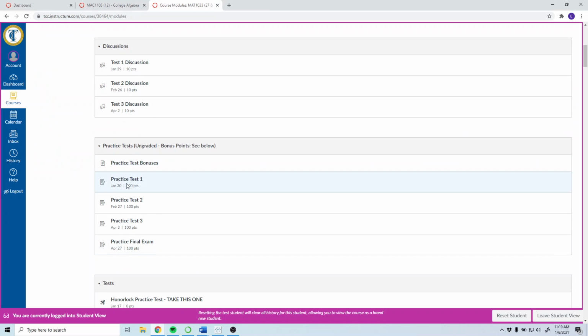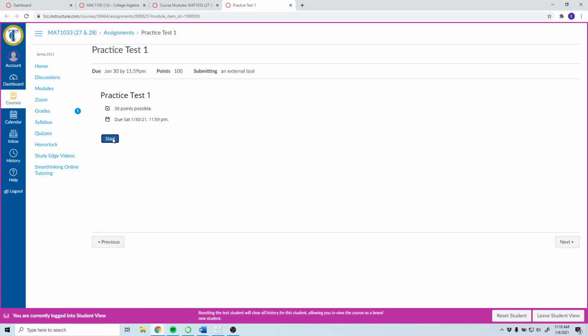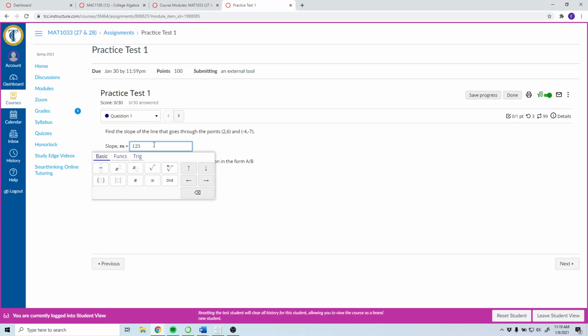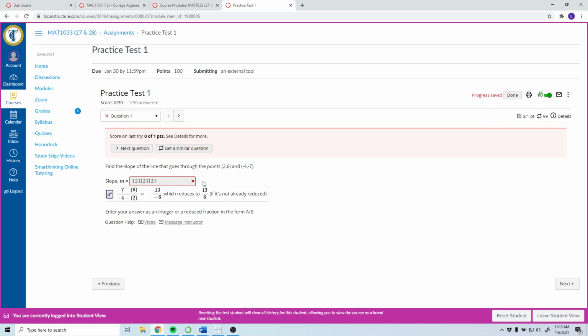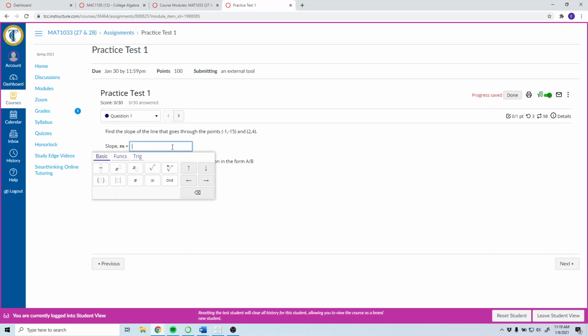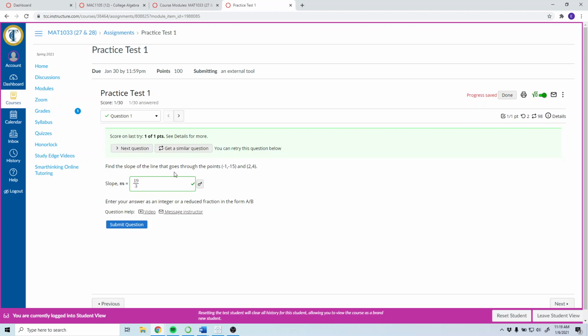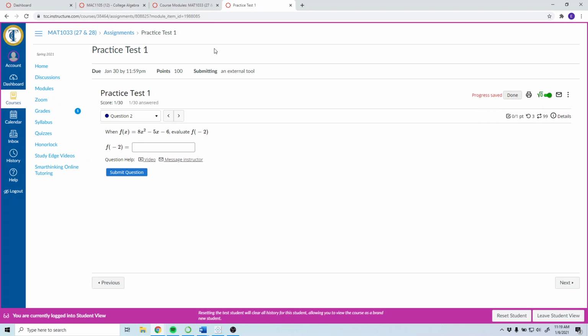Okay. But just to show you that, I'll open practice test 1. The problem contents now, I'm just showing you it works the same. So I got it 3 times, it shows me the answer. I can get a similar problem, and then I can do it again. All right, so what is this? That I got it right, and then I can move on to the next one. So you can always get up to 100.